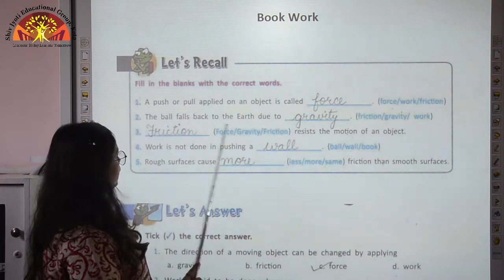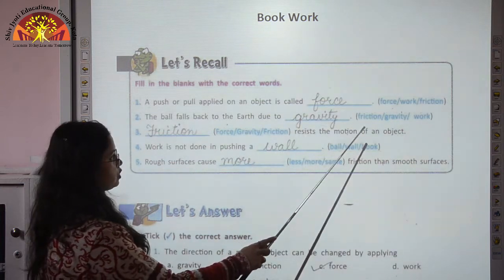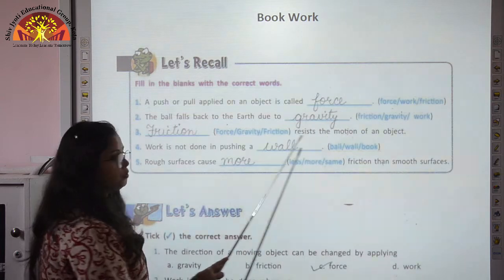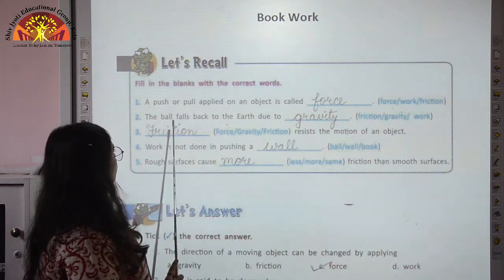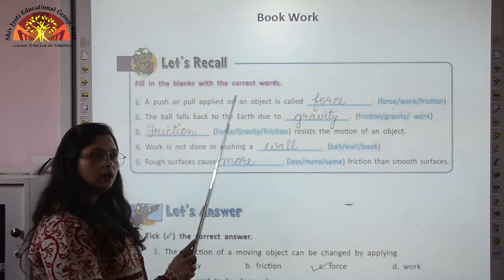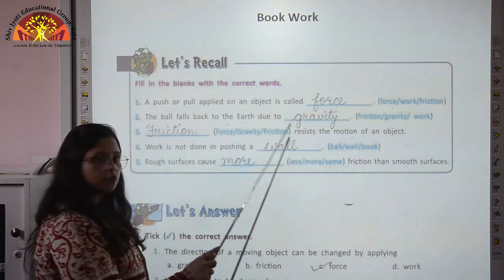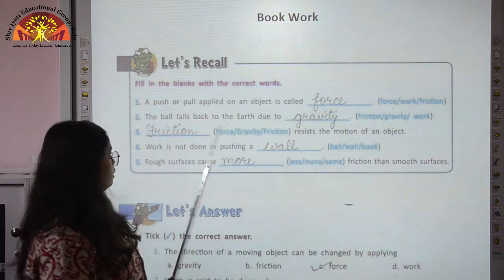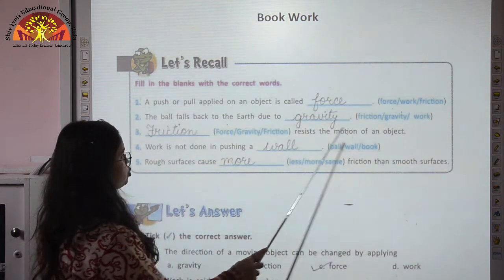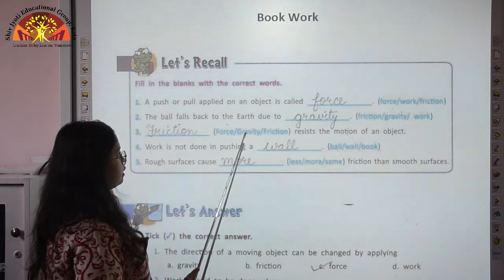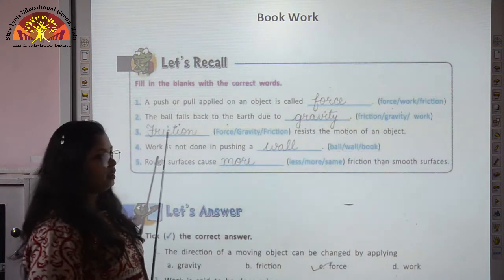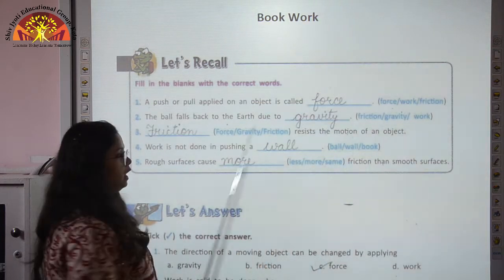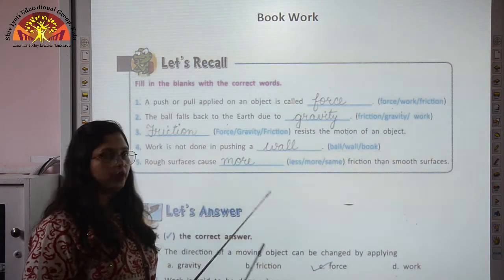The ball falls back to the earth due to friction, gravity or work. So children, here the force of gravity helps the ball to fall back to the earth, because due to the force of gravity everything is attracted towards the center of the earth. Dash resists the motion of an object, force, gravity or friction. So children, it is the force called friction which resists the motion of an object. It slows down or stops a moving object.